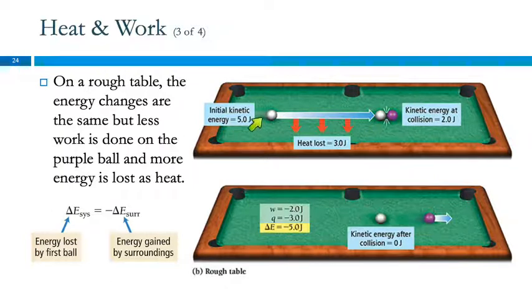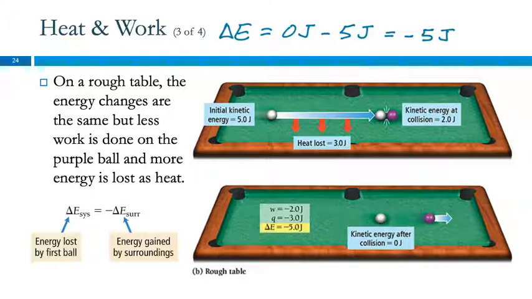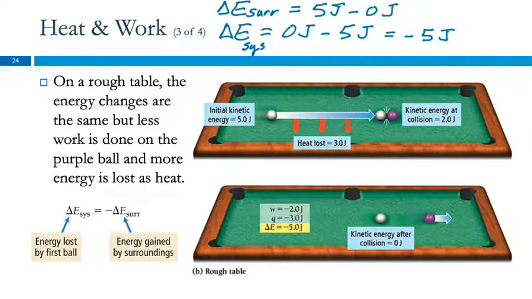So this went from 5 to 0, and so delta E for that is 0 joules minus 5 joules, which is negative 5. The system went from 0 to plus 5. So this is the surroundings. This is the system. The surroundings end up at 5 joules, started out at 0 joules, and so their change is plus 5 joules. Any questions?